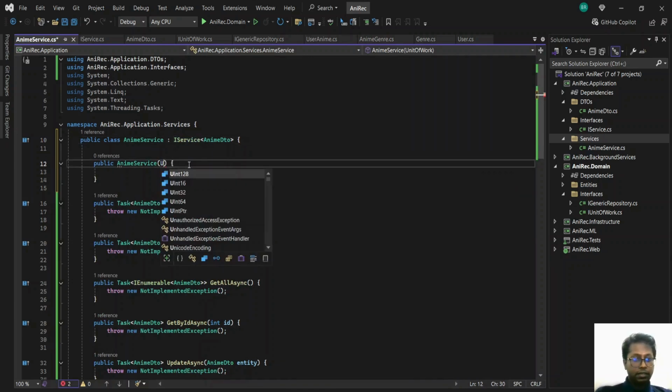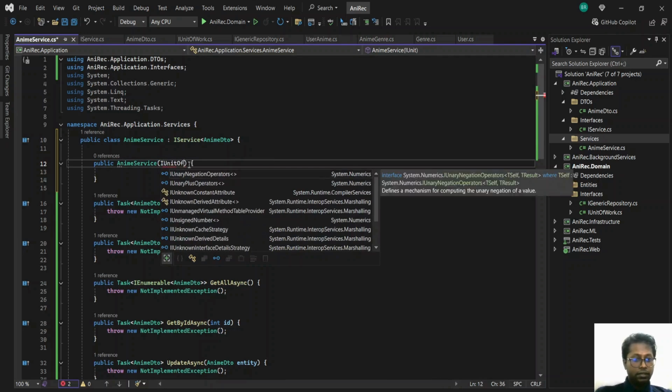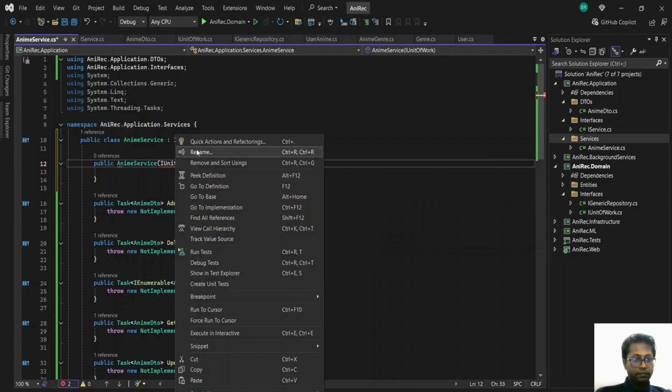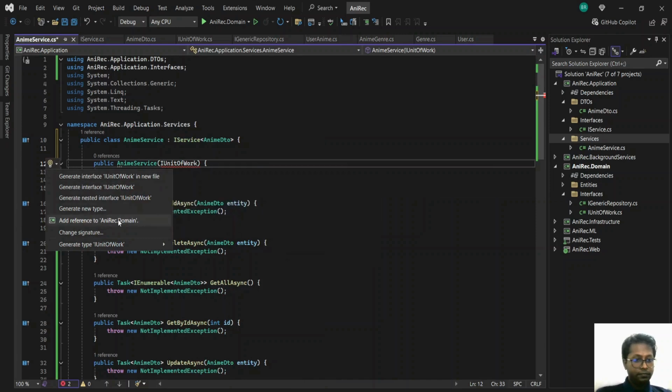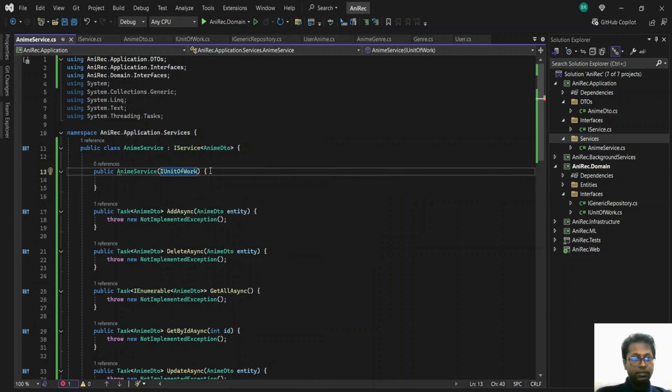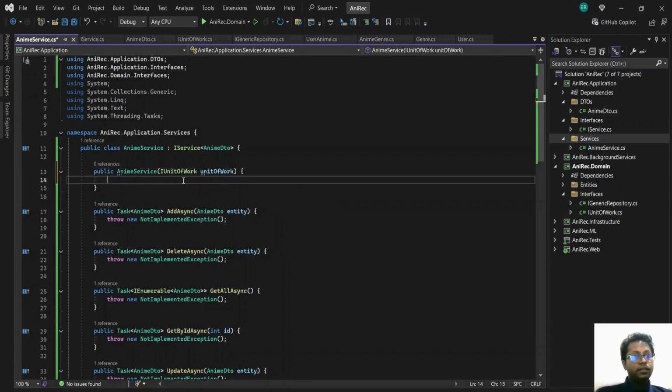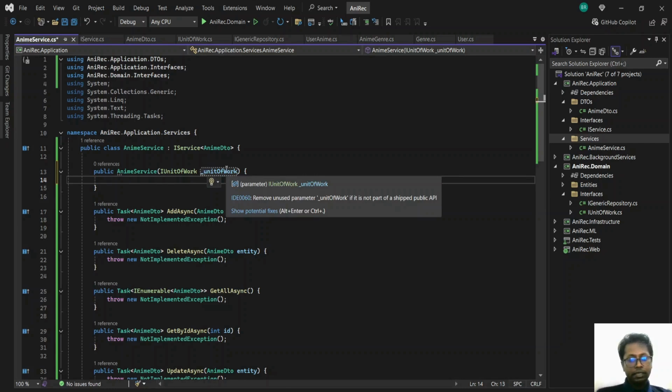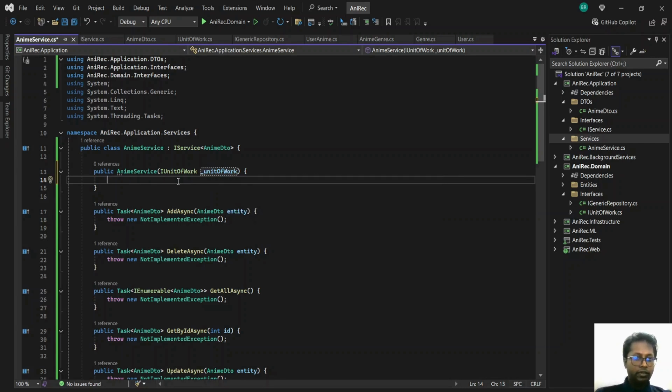Yeah, IUnitOfWork. Add the reference to unit of work. Then we'll just create the initialization of our unit of work. Remember, we have not yet implemented this unit of work, which we'll be implementing in the infrastructure layer. We're using the interface, so when we implement it, we can simply pass it on to this.